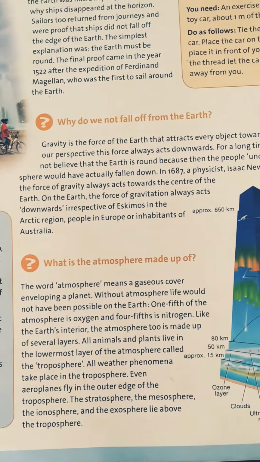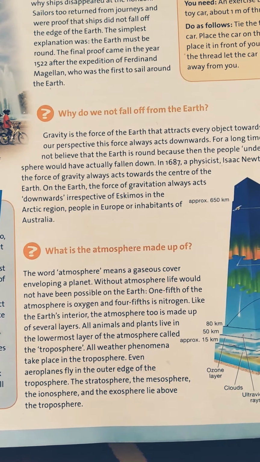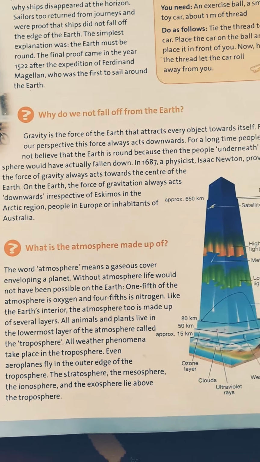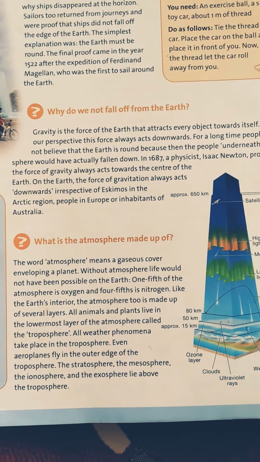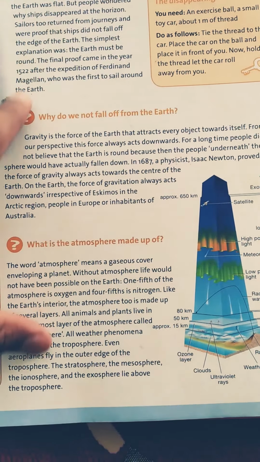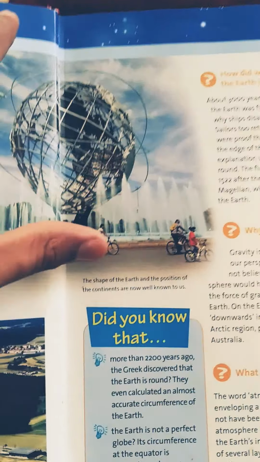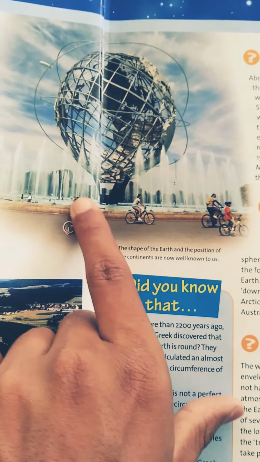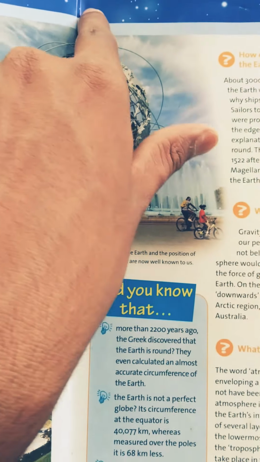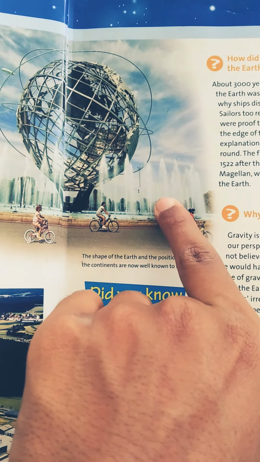The word atmosphere means a gaseous cover enveloping a planet. So what does the word atmosphere mean? It is a gaseous cover around a planet. You can see this is planet Earth, and around it if you make a cover of gas, it will be called the atmosphere, which the Earth has.